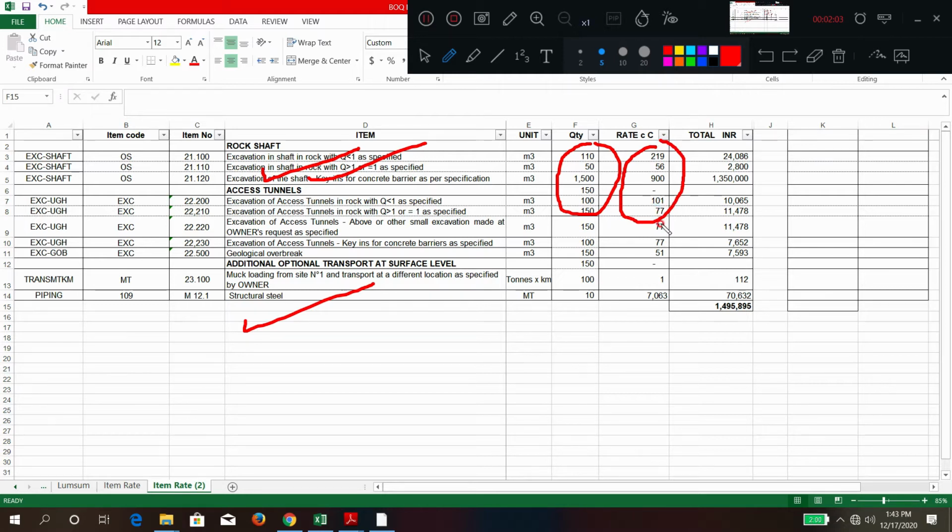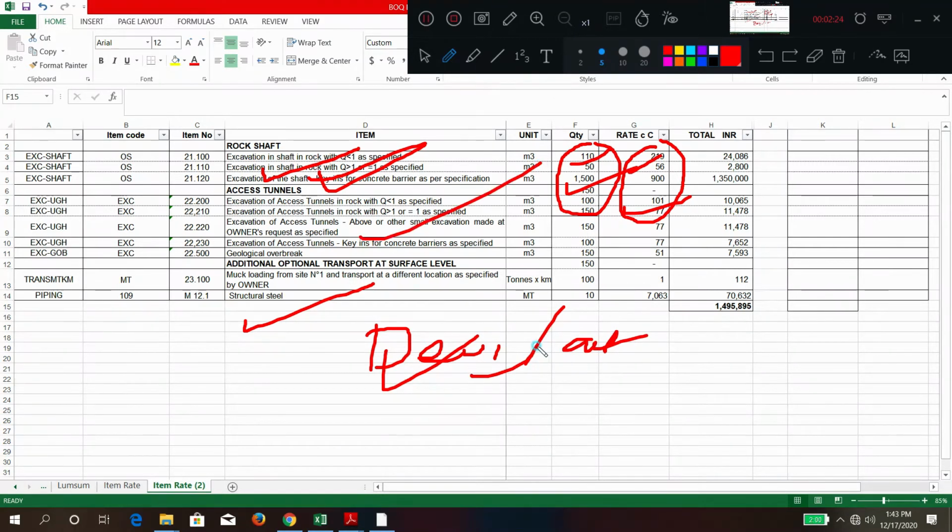If the number of items is increased or decreased, or the same item's quantity or price is increased or decreased, these things are called deviations or variations. We call it deviation in item, deviation in quantity, deviation in rate. Three things are possible.